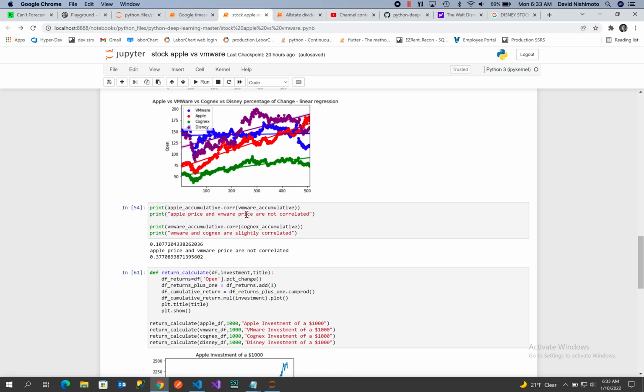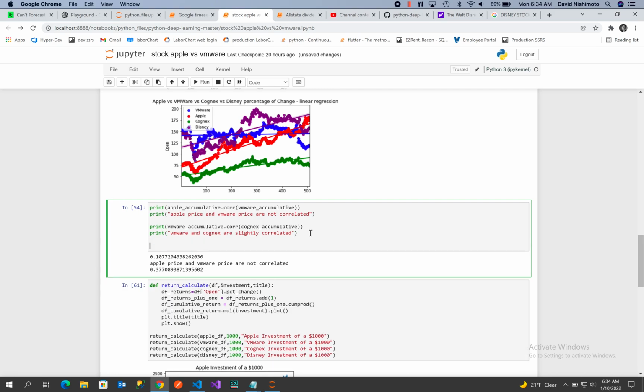So Apple price to VMware, no correlation on the percent change. So they're not moving together. VMware and Cognex, there's 37%. So there is some movement together, but it's not strong. And we could probably also look at a third one, which would be Disney and Apple moving together.